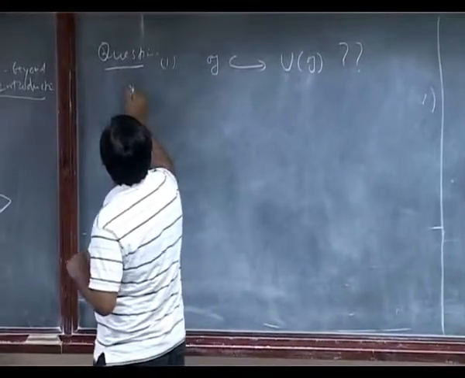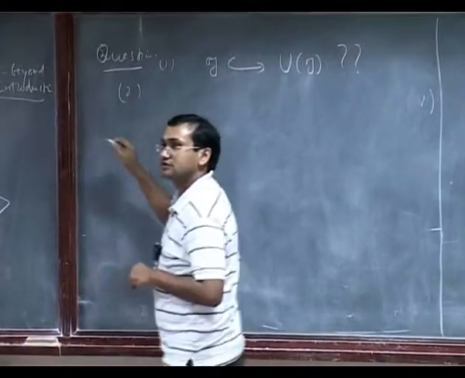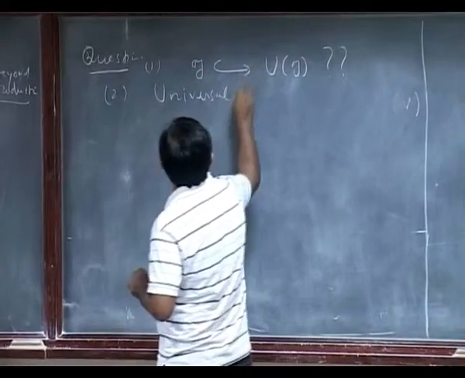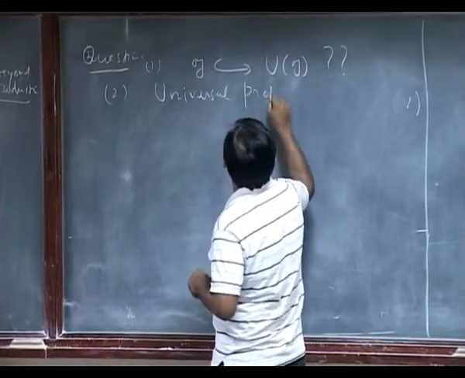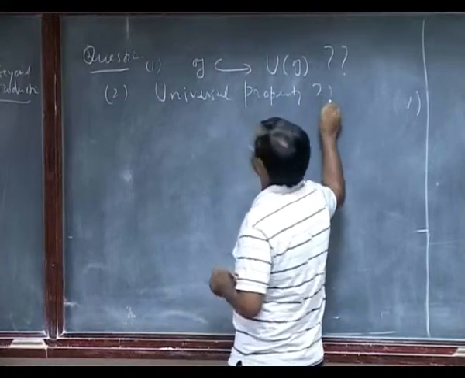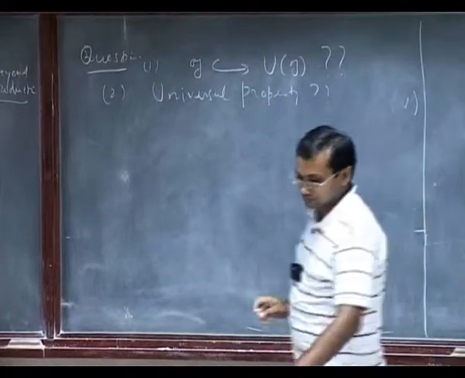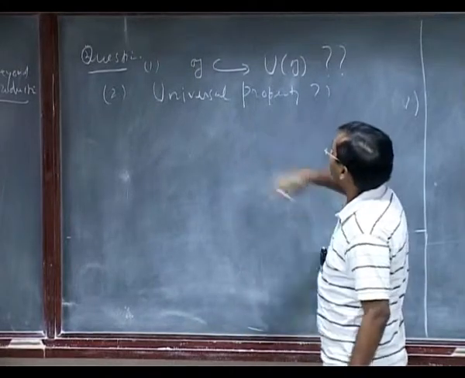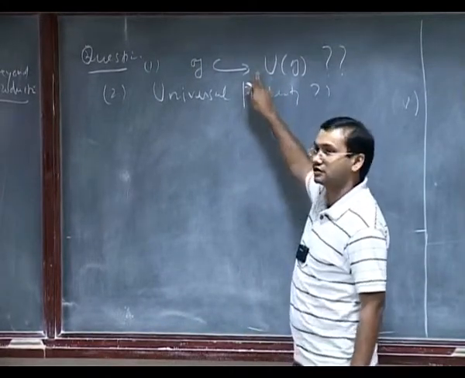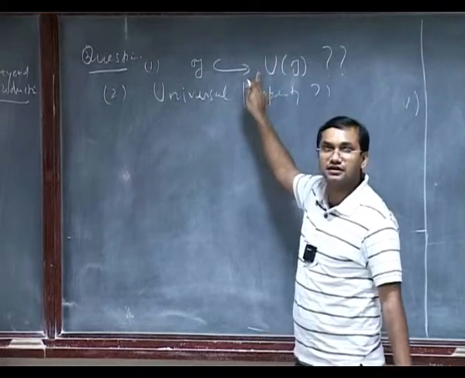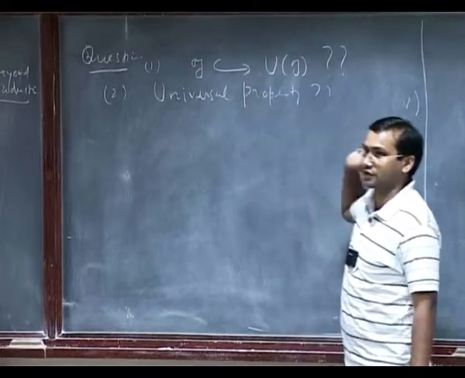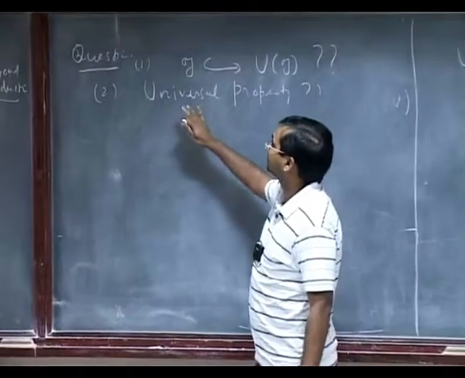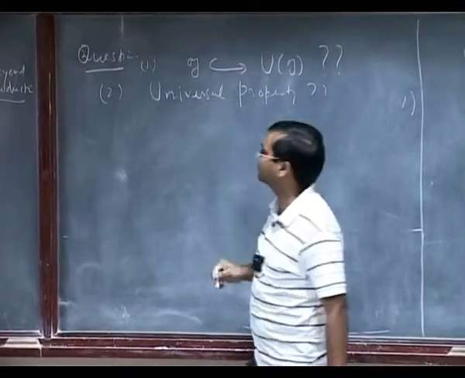And then question number 2 is obviously writing down the universal property definition. So write down the universal property for this. So let's write down the universal property first. So the answer to question number 1 is yes, and that's the main theorem which we will be proving. That is the PBW theorem. And we are going to write down 2 first.